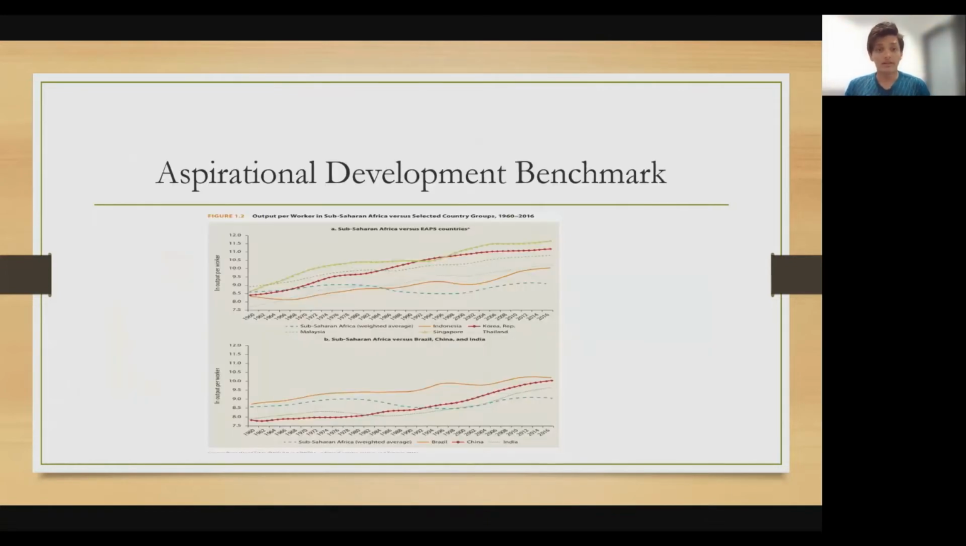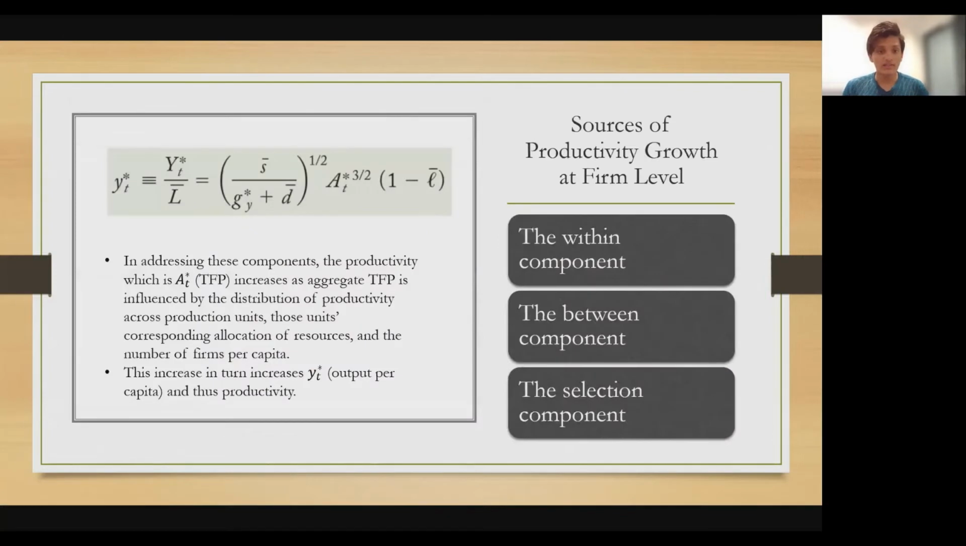Not only that, but in the aspirational development benchmark, sub-Saharan African countries lag when compared to the EAPF 5 countries, as they are 3 times more productive, even when the region has had a head start in the 1960s. This is because of the differences in the pace of capital accumulation and a growing divergence in the TFP between the two regions. In addressing this lag of TFP, to increase productivity at firm level, we utilize 3 components.